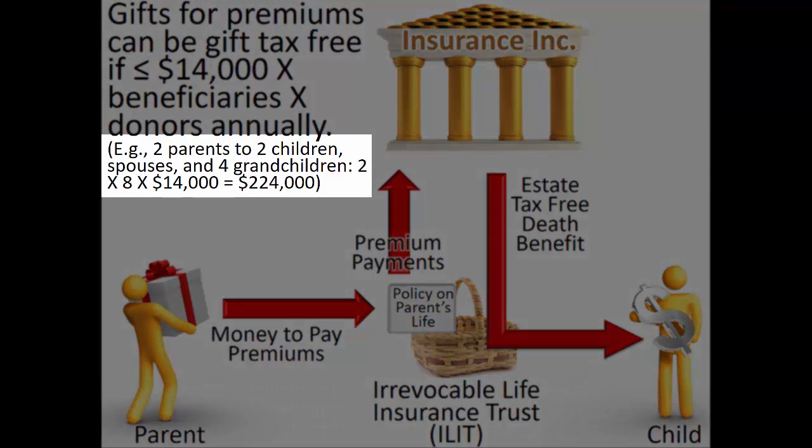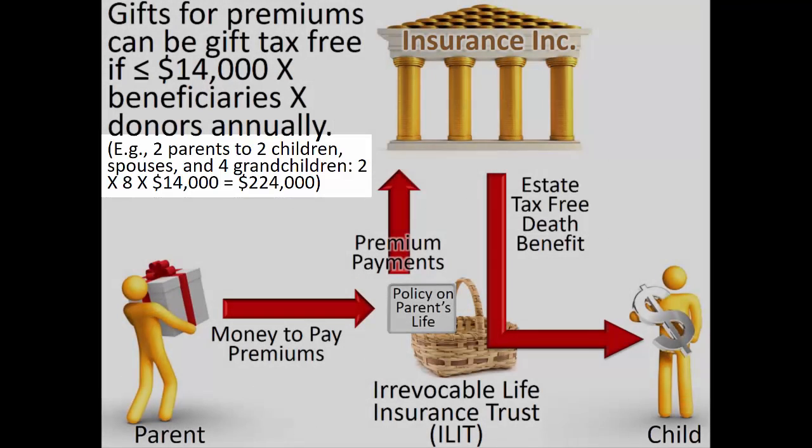For example, a married couple with 2 married children, each with 2 children of their own, would have 8 natural donees. Because both spouses have their own separate annual exclusions, this would allow the transfer of $224,000. That is 8 times 2 times $14,000 each year without gift consequences.